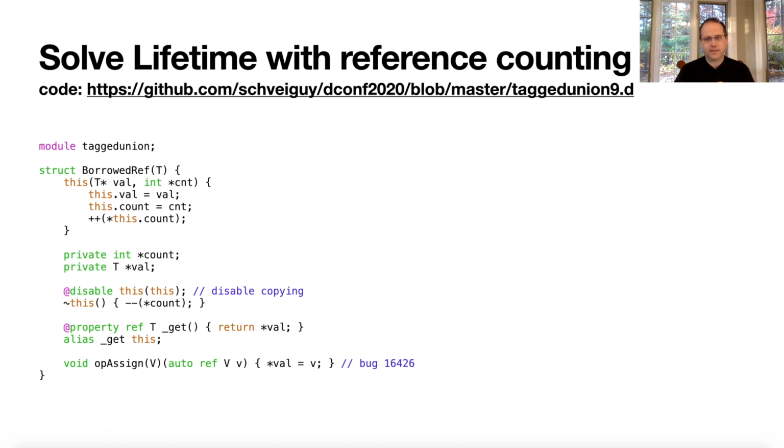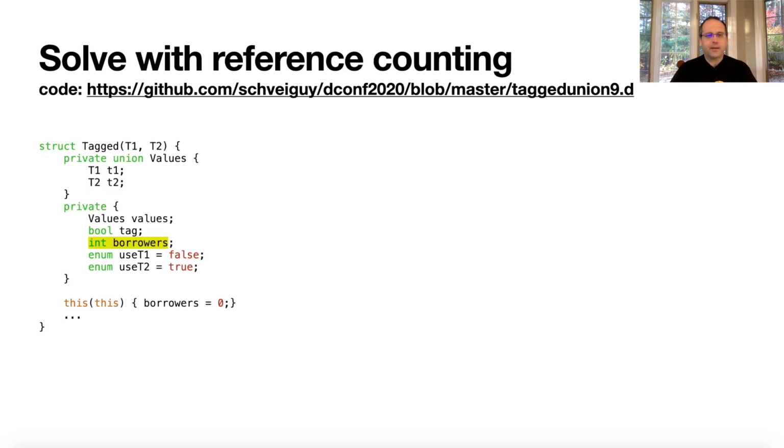Another bug, 16426, says that the compiler creates an opAssign for you. If you don't define one, then it won't work. Like, you can't assign to the alias this property, which is annoying. But anyways, this works, right? In our tagged union, I add the borrower's integer, which is the reference count. So this is going to store the reference count of how many references are outstanding, right? On copy construction, I'm going to set the borrowers to 0 because this is a new piece of memory, so I don't have to worry about it, right?